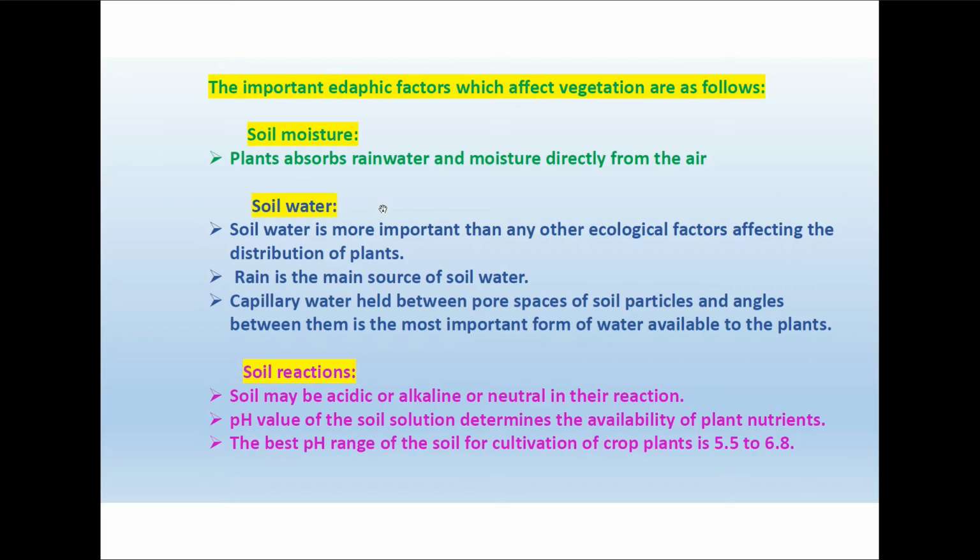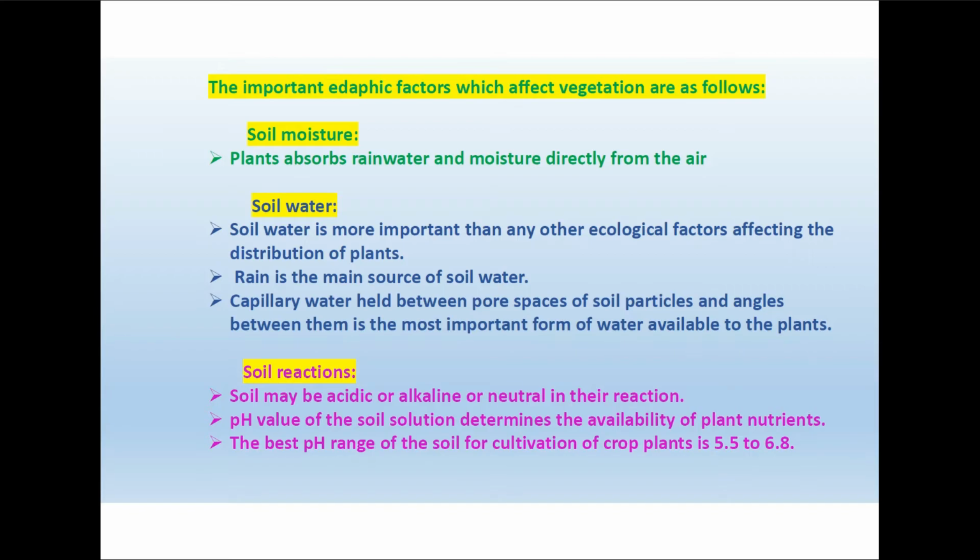The important adaptive factors of the soil that affect vegetation are soil moisture, soil water, soil reaction, soil nutrients, soil temperature, soil atmosphere and soil organisms. Plants absorb moisture directly from the air and from the rainwater. Soil water is a very important ecological factor because it affects the distribution of the plants. Rain is the main source of water. Capillary water, which lies between the soil particles, is the water available to the plants.